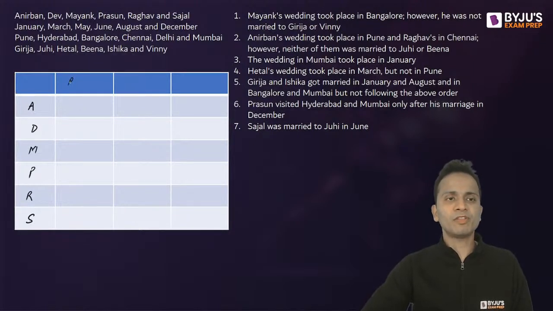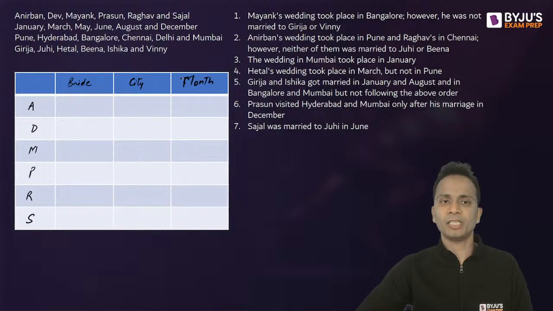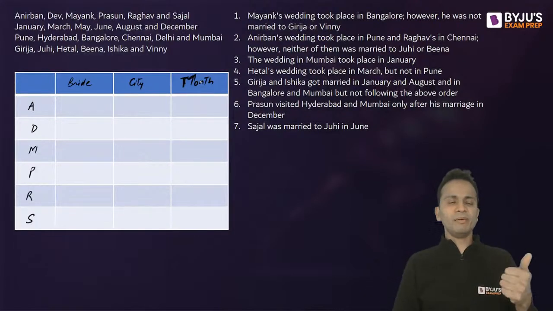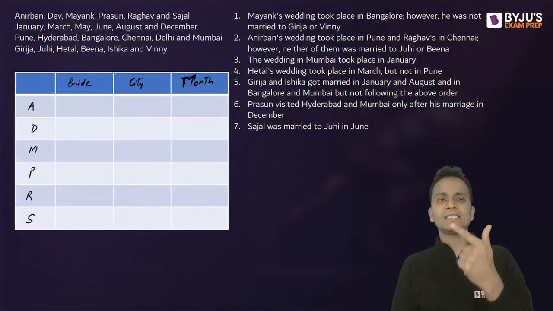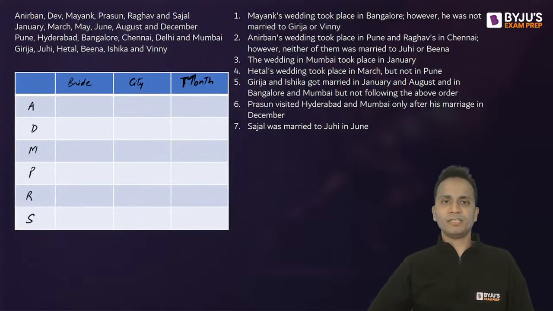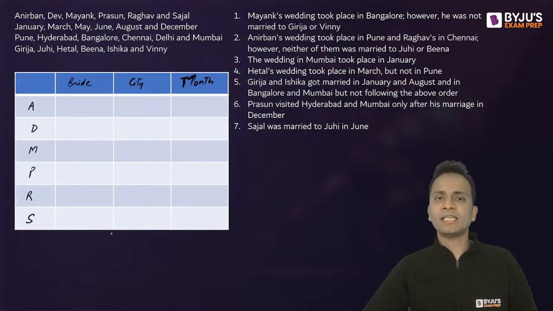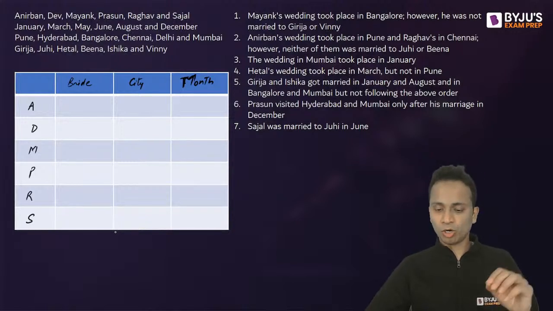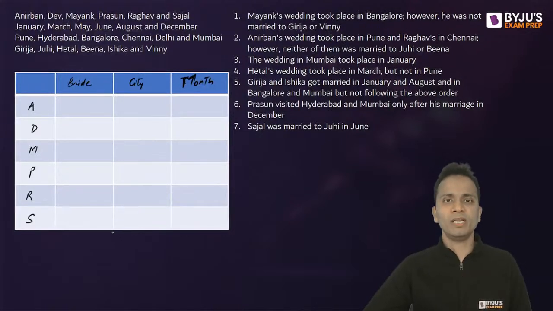I'll be writing the name of the bride, their wife here, then the city in which they are living. Okay, these are 6 cities, and the name of the month in which they have visited. So the month will come here, right? So name is fixed for these friends, bride, city and month I'll be writing in front. Now any extra information I'll be writing at the bottom of the table. Like where the table ends, below that, the extra portion is also helpful.